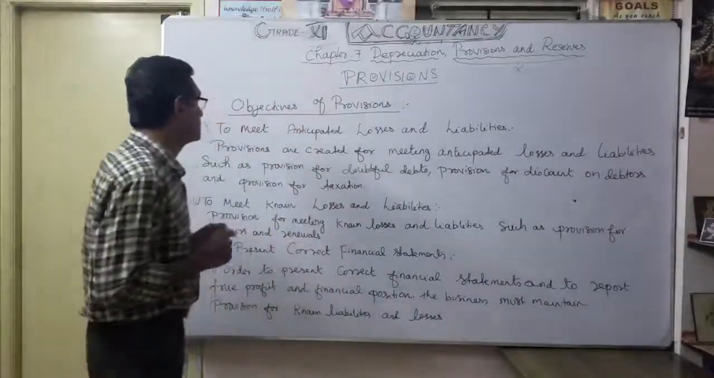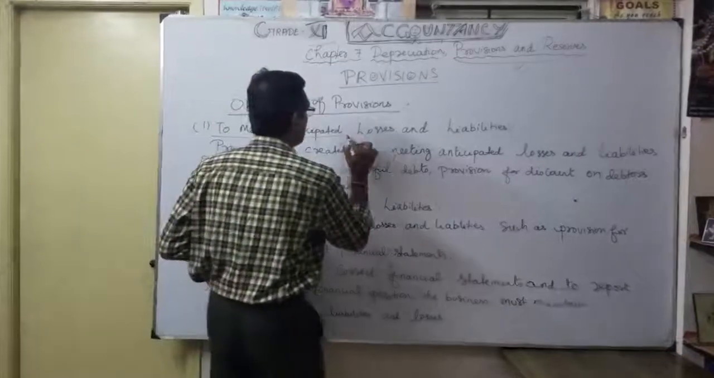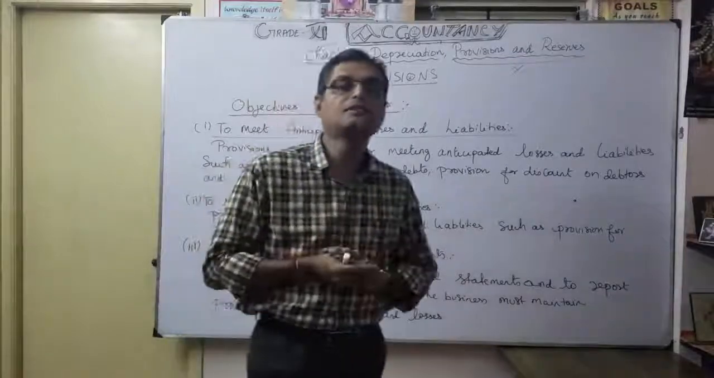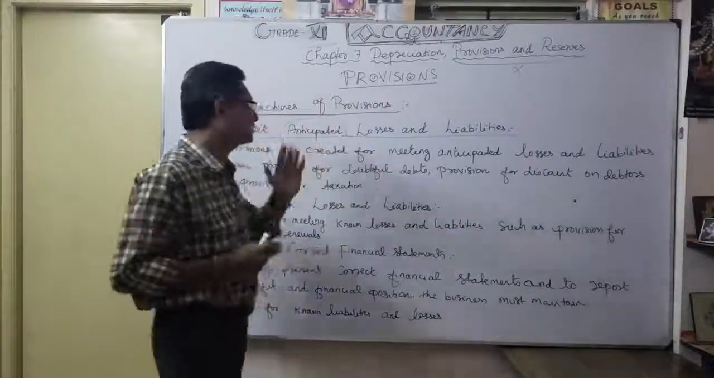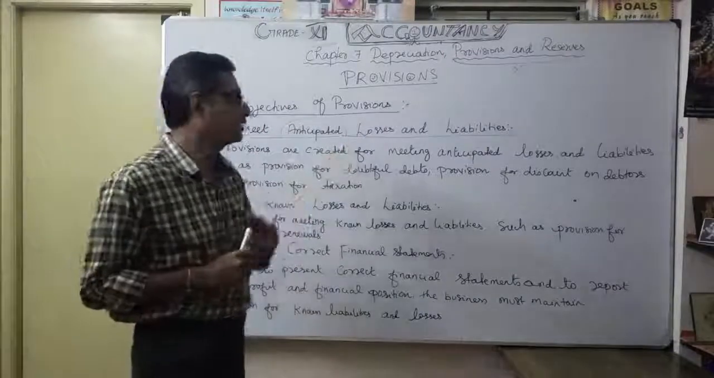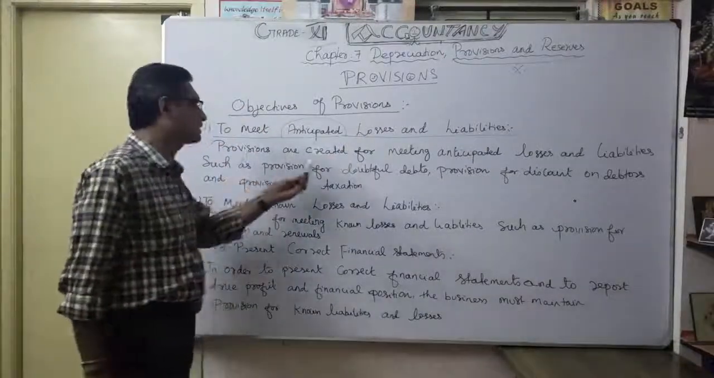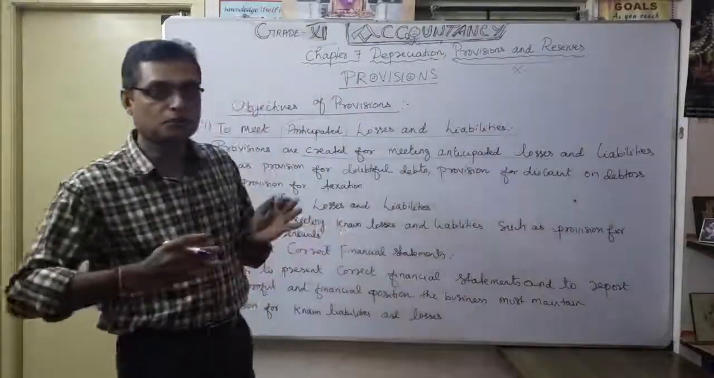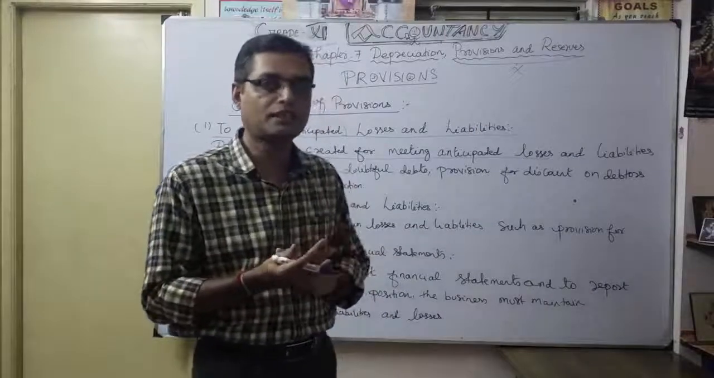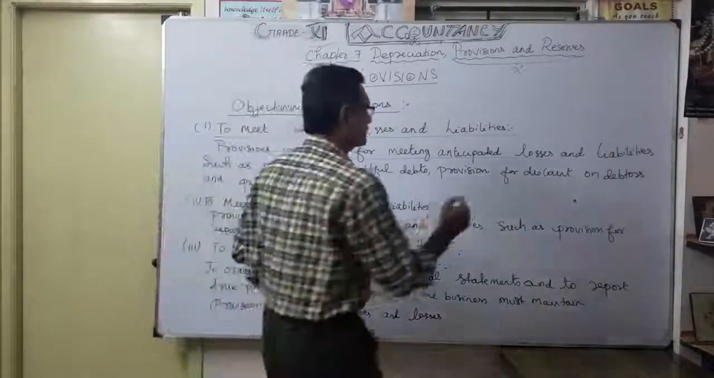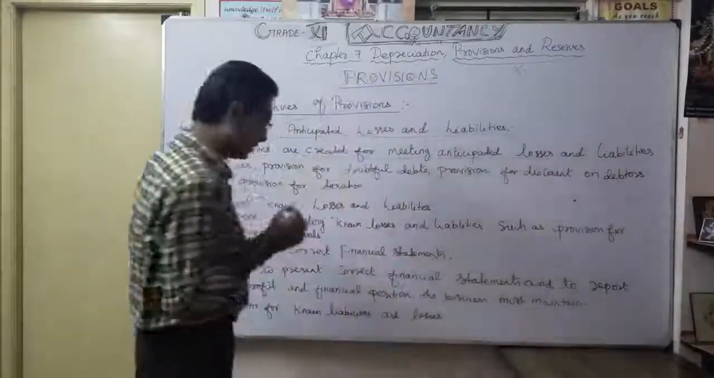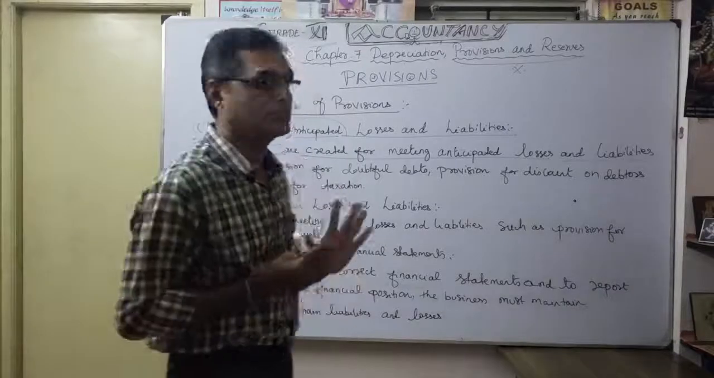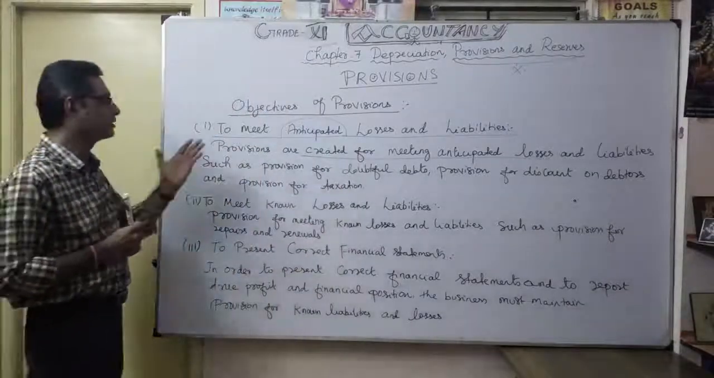See, the first one: to meet anticipated losses and liabilities. What is the meaning of anticipated? Anyway, you know very well that it is expected. Anticipated means expected losses and liabilities. That's why they say provisions are created for meeting anticipated losses. So definitely you know this is the losses or this is the liabilities. It is anticipated, it is expected, isn't it? Out of the 5 examples of provision we gave, 3 come under anticipated losses and liabilities.